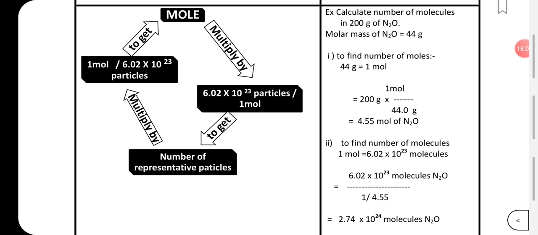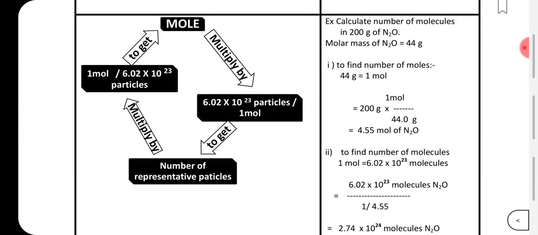You can try doing the next one to find the number of molecules. So 1 mole, you know already, will have one Avogadro number. So you have to find the number of molecules, so divide it by 1 upon 4.55. So to find the number of molecules of this, you all can try doing this question.